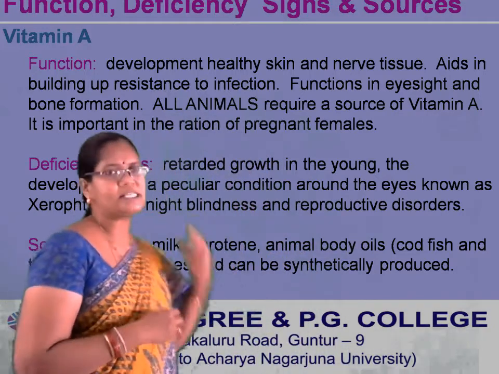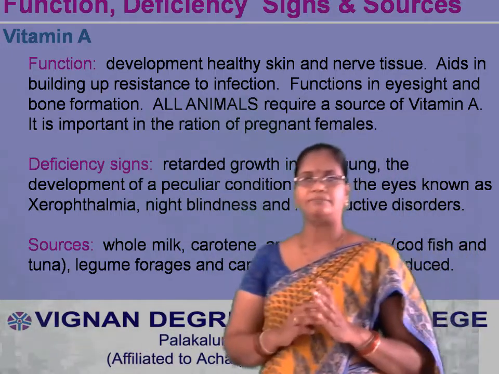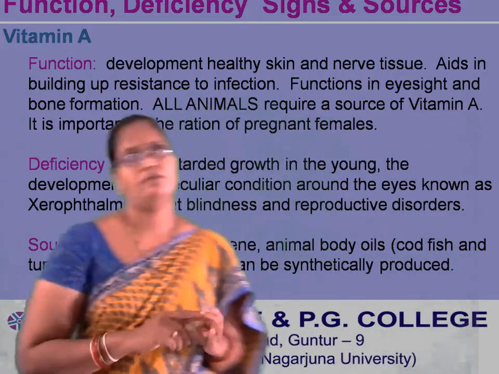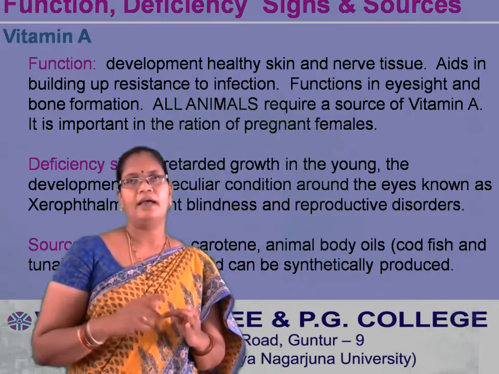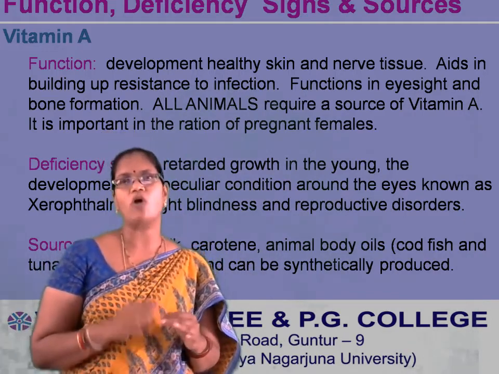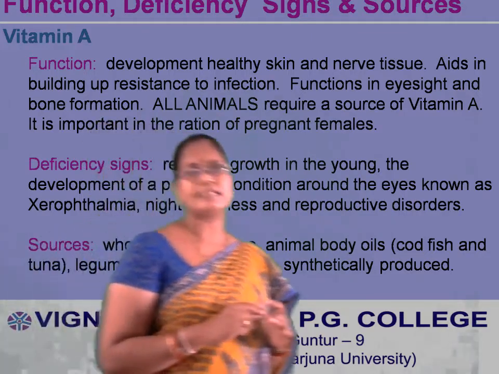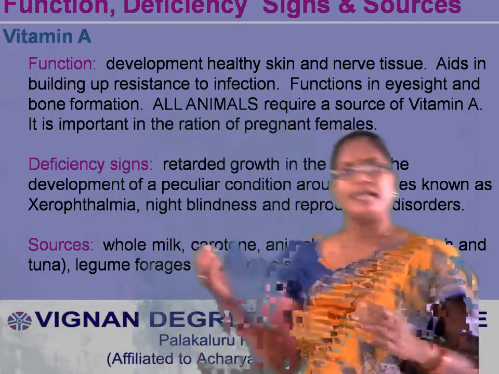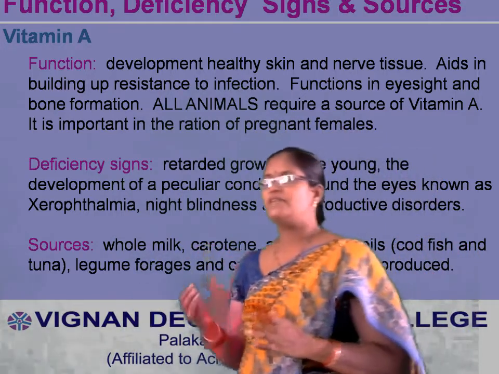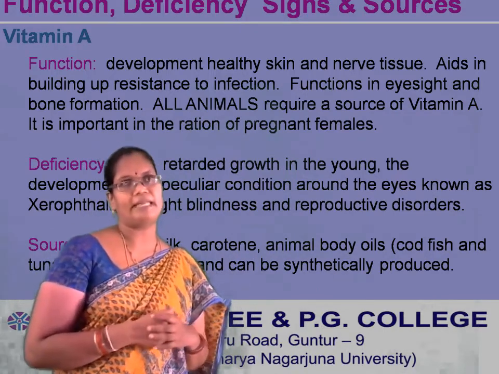So, what are the sources of vitamin A? Whole milk, keratin-rich diet. Next, animal body oils like codfish and tuna. These are the rich sources. Next, coming to legumes which are synthetically prepared. These are the sources of vitamin A.